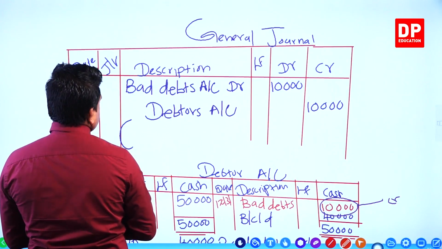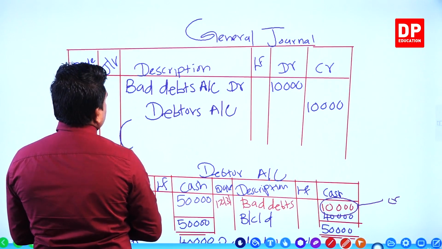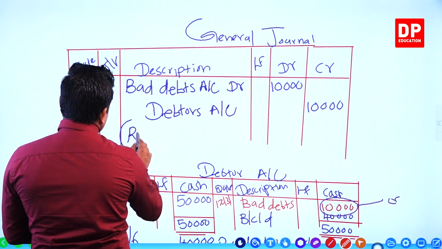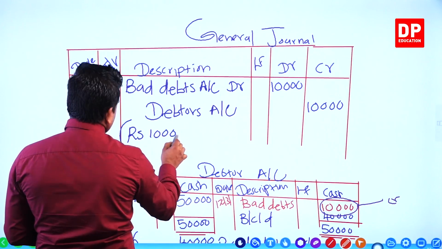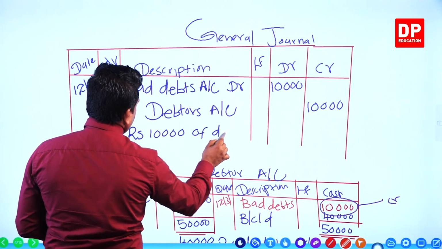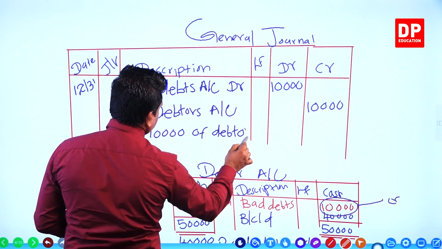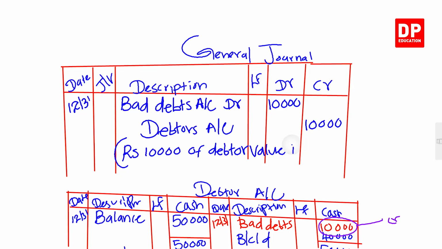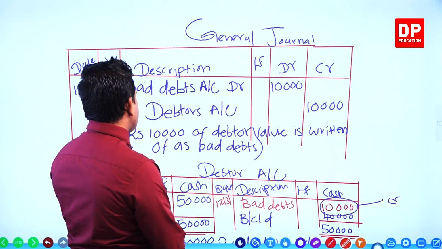How do you write the narration? 10,000 of debtor value is written off as bad debts. Written off as bad debts.